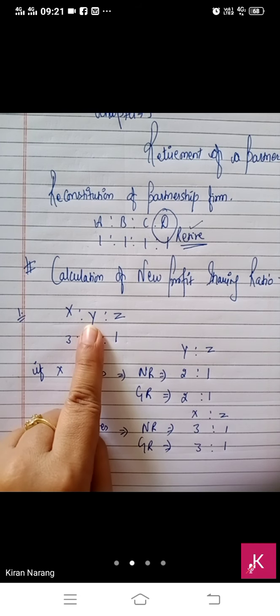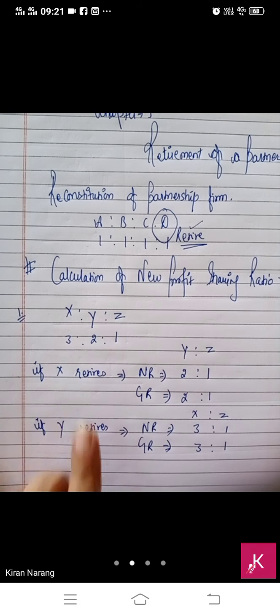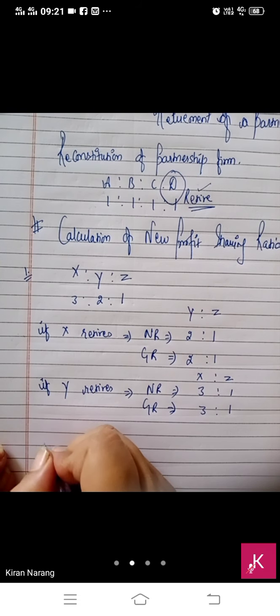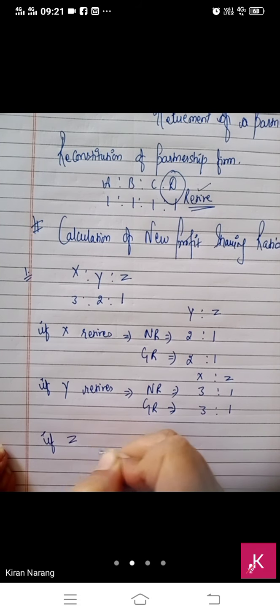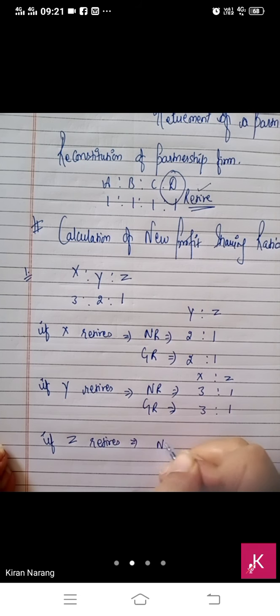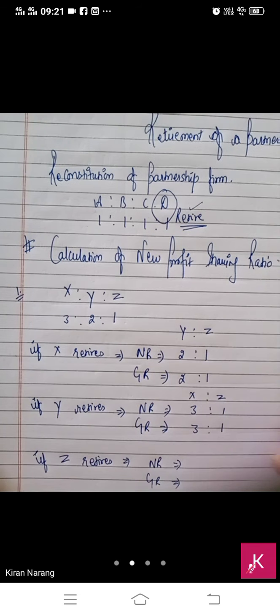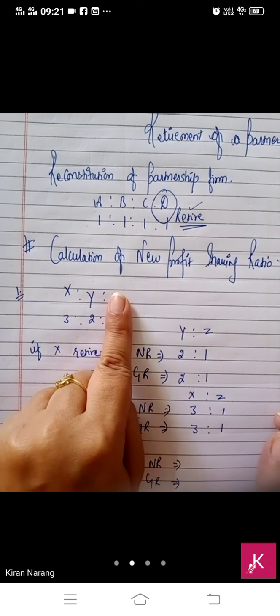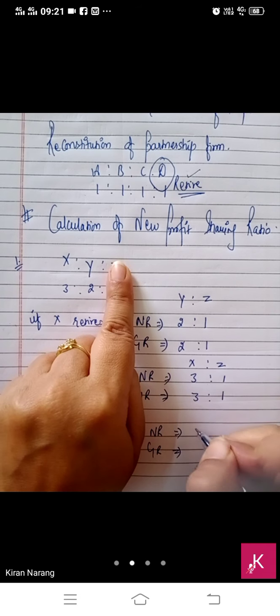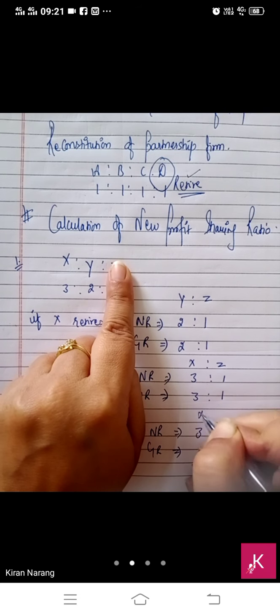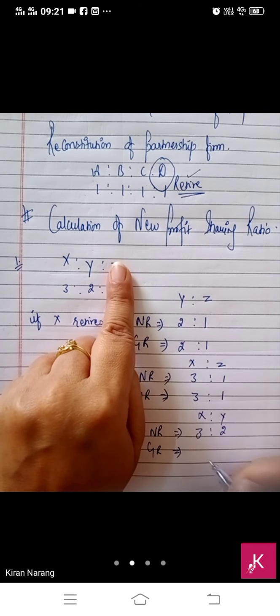If nothing is given, just hide the retiring partner. If Z retires and nothing is given in the question, the new ratio will be 3:2. X and Y's new ratio and gaining ratio will be similar.